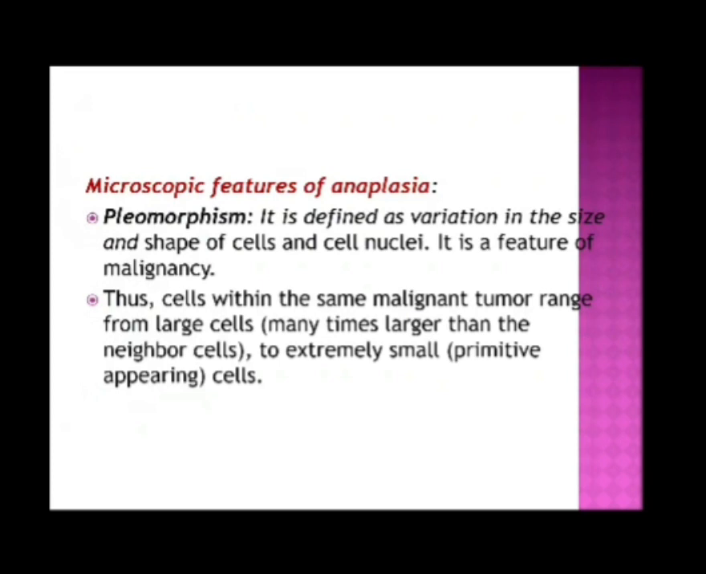Microscopic features of anaplasia. First of all, pleomorphism. It is defined as variation in the size and shape of cells and cell nuclei. It is a feature of malignancy. Thus, cells within the same malignant tumor range from large cells, many times larger than the neighboring cells, to extremely small, primitive appearing cells.